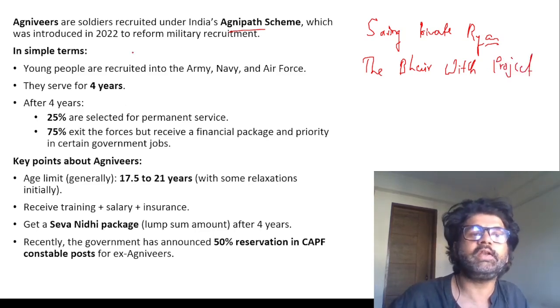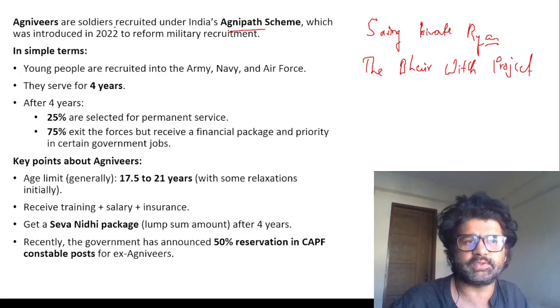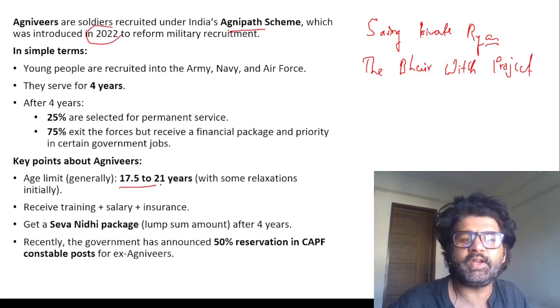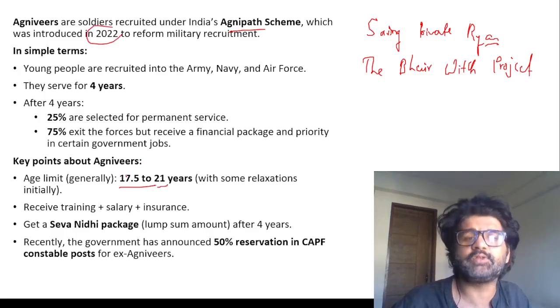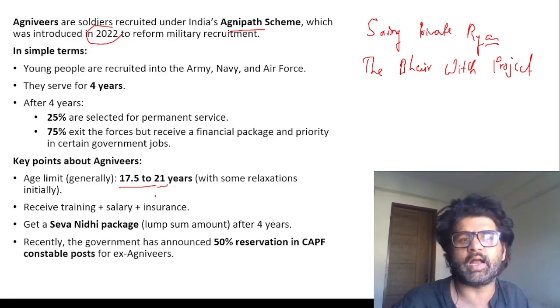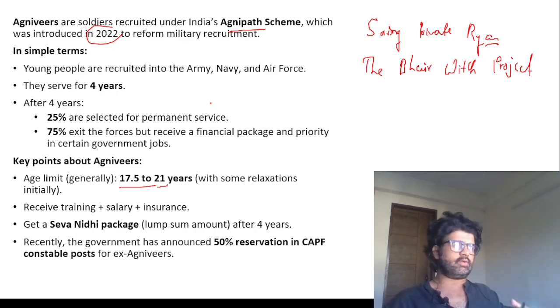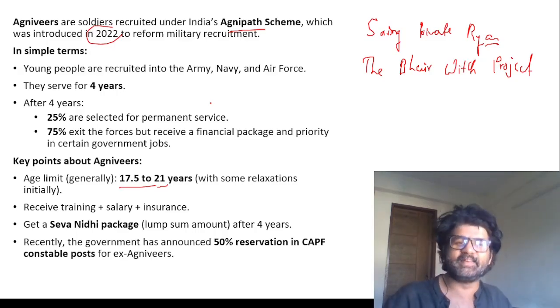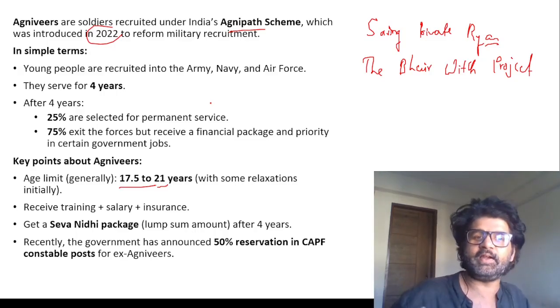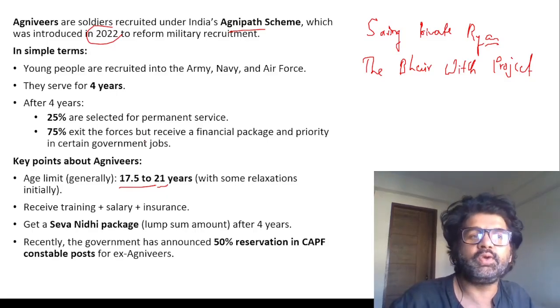Let's focus. So, Agniveer soldiers recruited under the Agnipath scheme. Why do we need these 17.5 to 21 year old Agniveers? Because we need youth in our army. Old people with big bulges, protruding bulges, they cannot fight properly. First their stomach will enter into a room and then they will enter, so you need young blood.